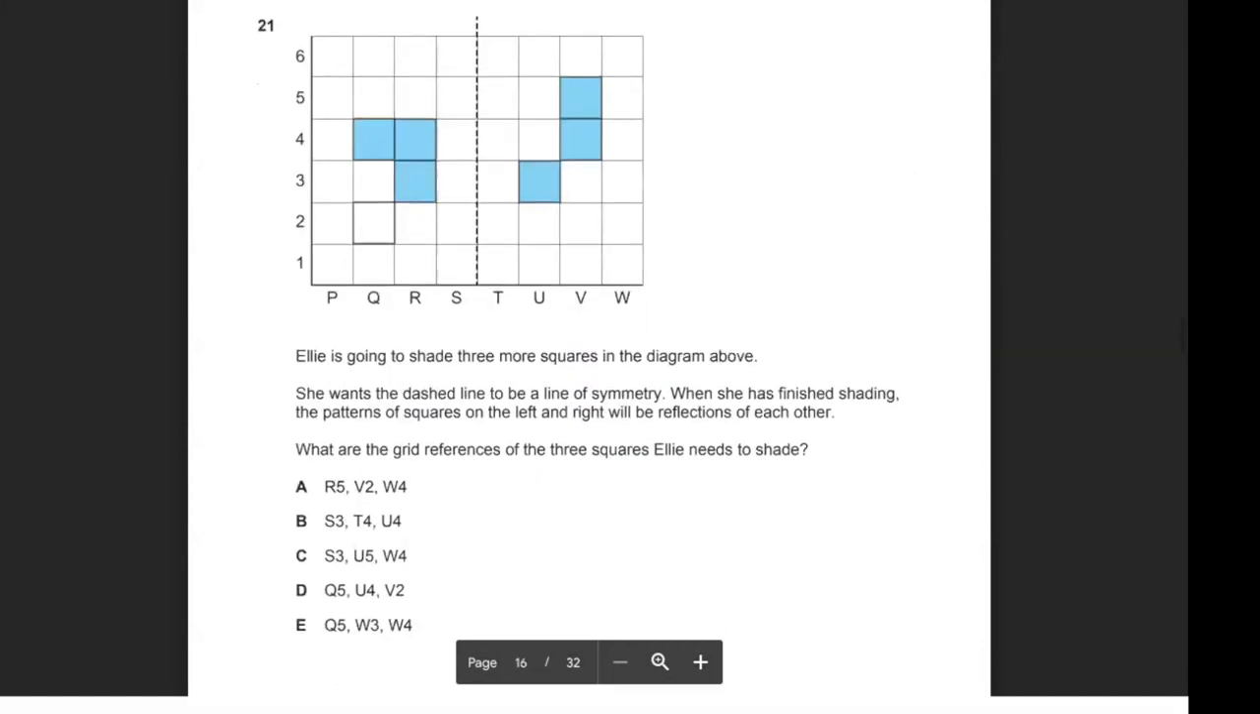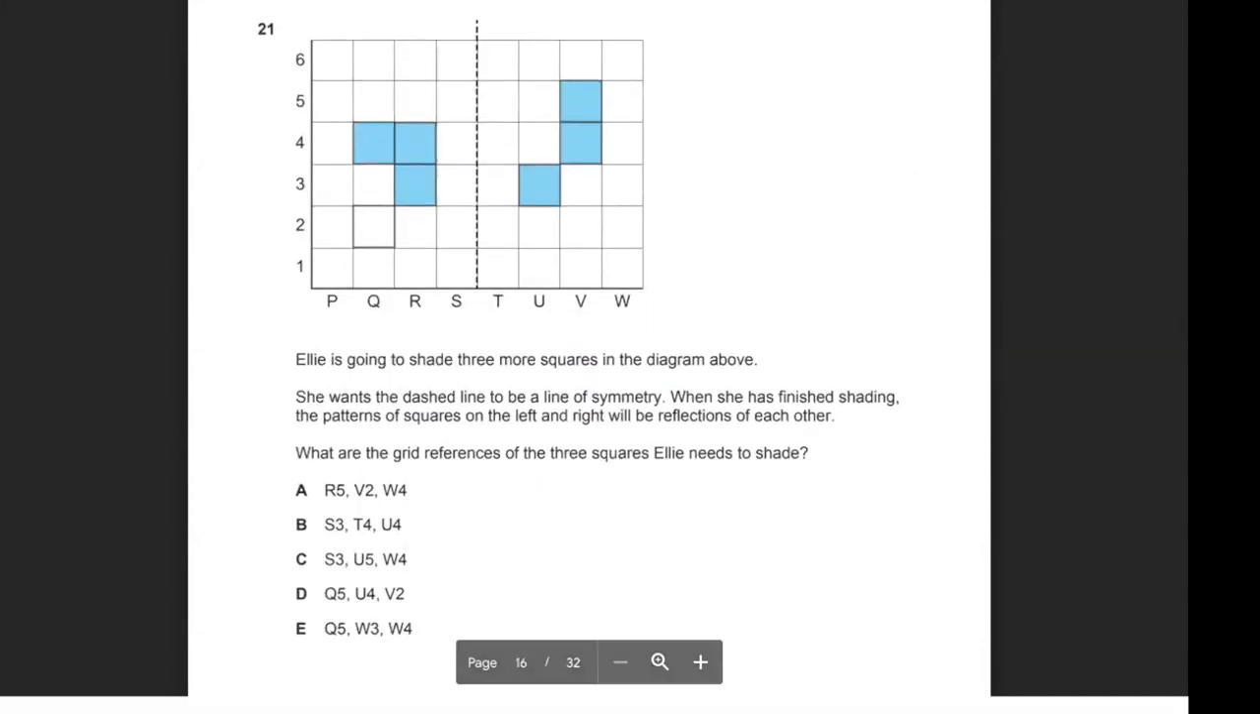Question 21, it says Ellie is going to shade 3 more squares in the diagram above. Okay, so actually for this question, I think there is a slight error. I believe this one should actually be shaded as well, so I'll just shade that in there. So Ellie's going to shade 3 more squares in the diagram above. She wants the dashed line to be a line of symmetry. When she has finished shading, the patterns of the squares on the left and the right will be reflections of each other. So what are the grid references of the 3 squares Ellie needs to shade?